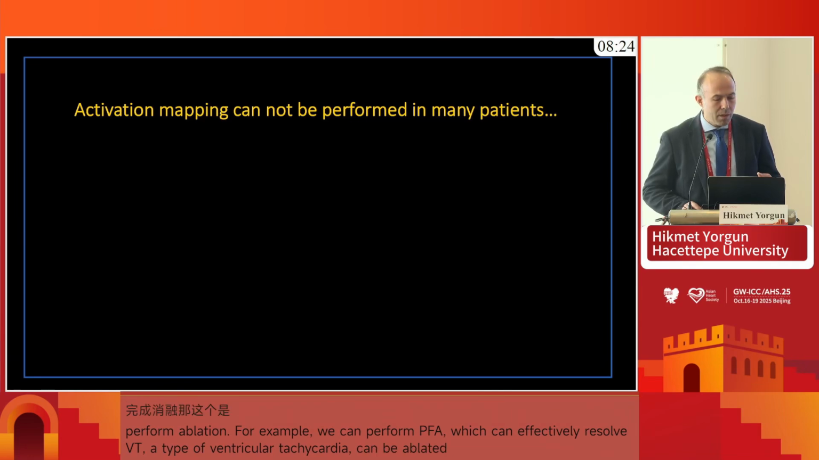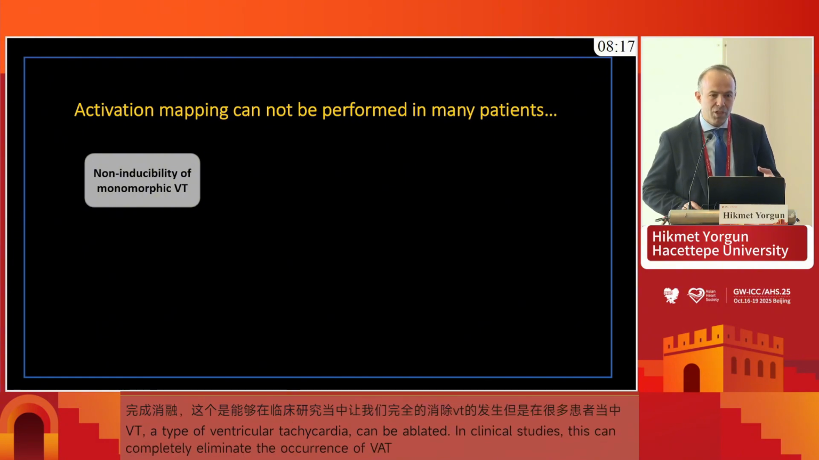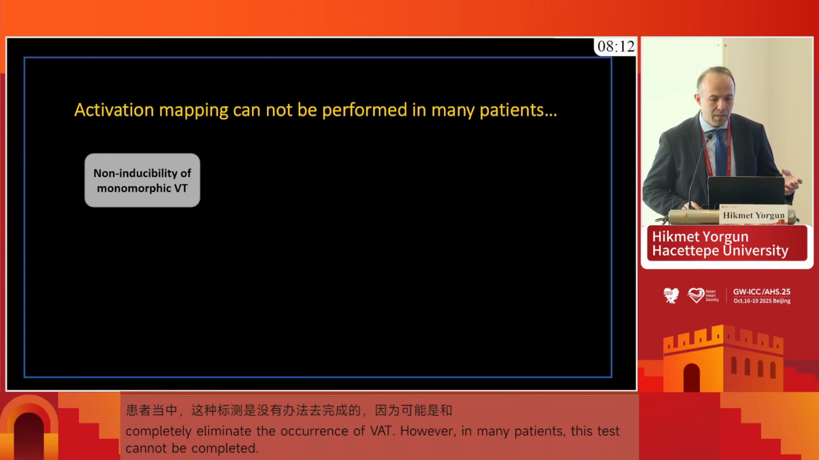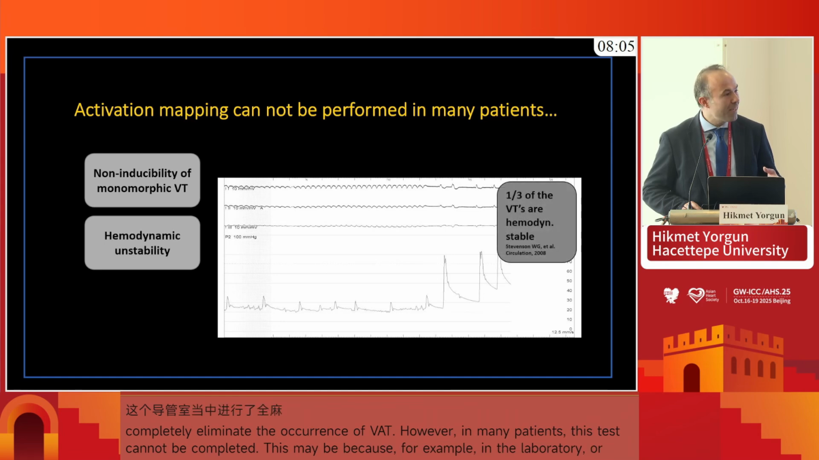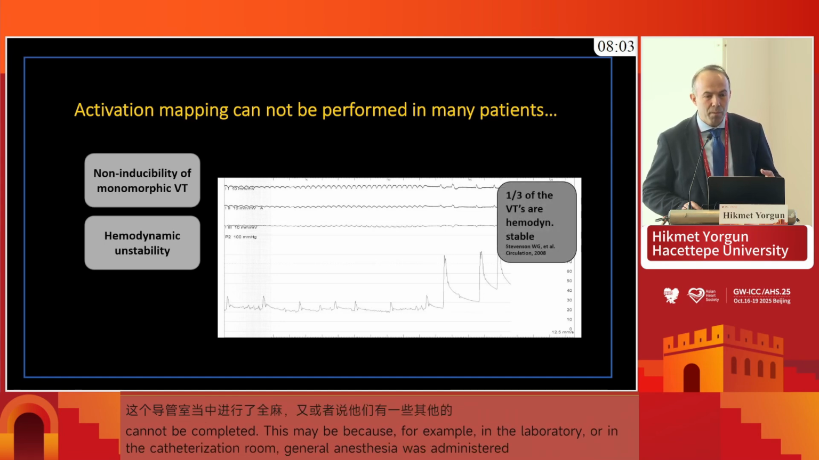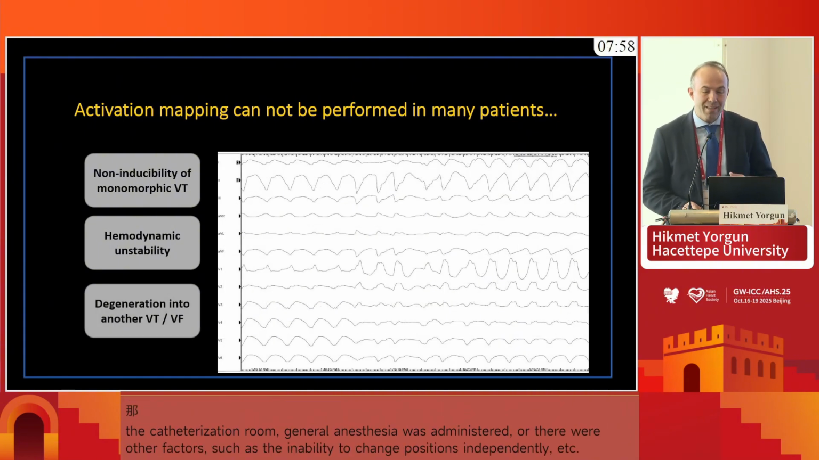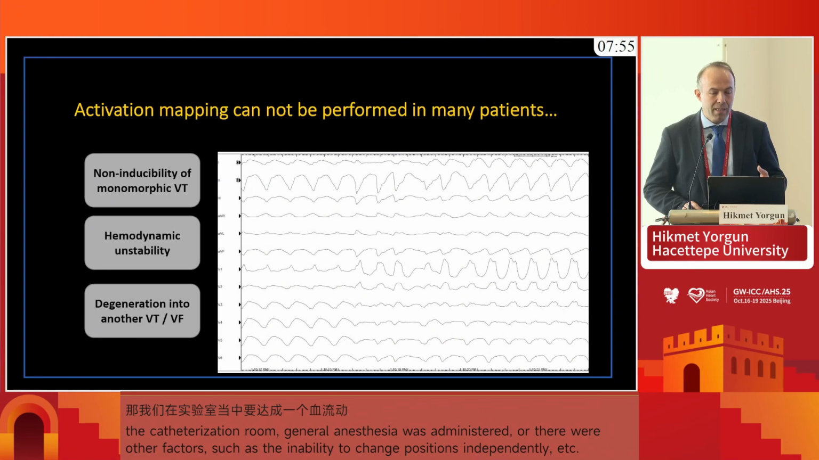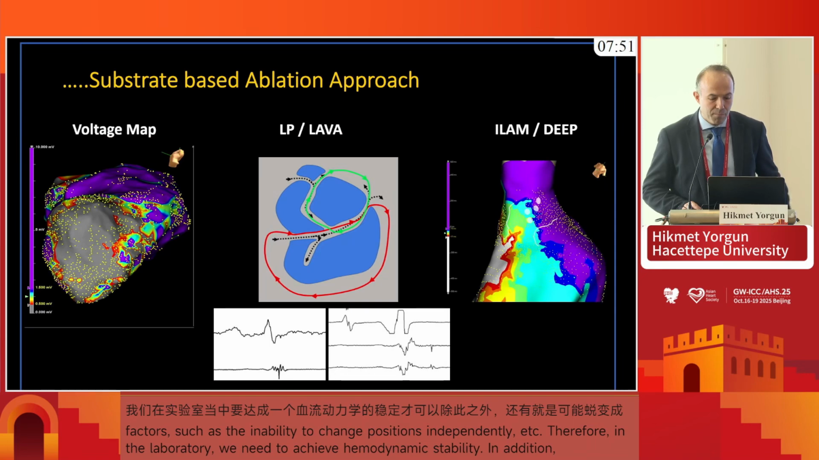But we know very well that activation mapping cannot be performed in many patients because of non-inducibility, because of several factors: the change in autonomic tone, the antiarrhythmic drugs taken, or the general anesthesia in the laboratory. Hemodynamic instability is also a major concern in most of these patients, and only one third of the patients are hemodynamically stable enough to be mapped in the laboratory. And then, of course, degeneration into another VT or ventricular fibrillation is another issue while trying to go for activation mapping in these patients.